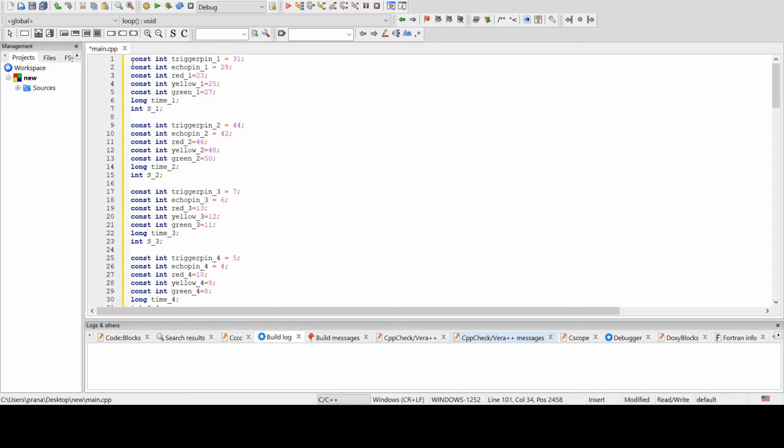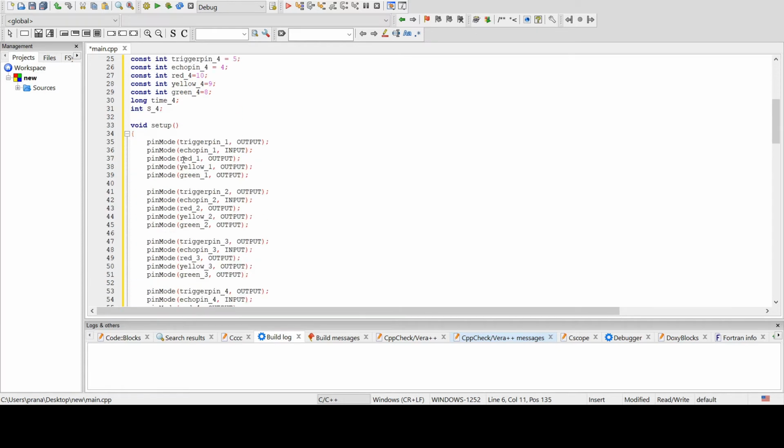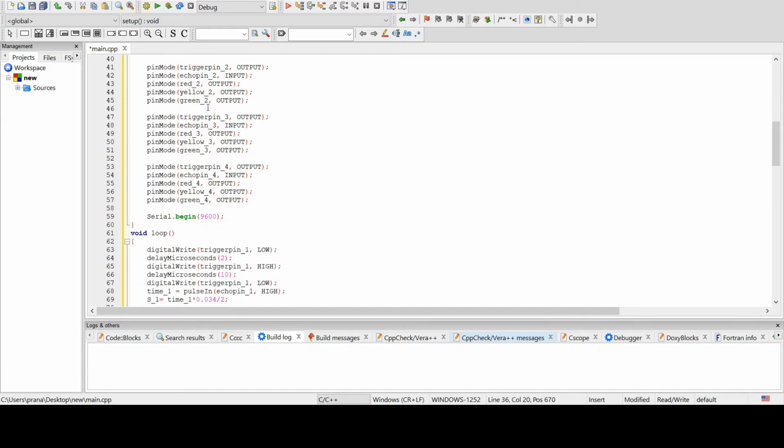This is the code part for our do-it-yourself team project. First, I am initializing variables like trigger pin equal to 31, where 31 is a digital pin in Arduino Mega, and then without initializing, I am declaring time 1 and S1, same for the remaining 3 sets. Then comes the setup part. In setup, every pin will be output except the echo pin. Echo pin will be input because it will receive the reflected signal.